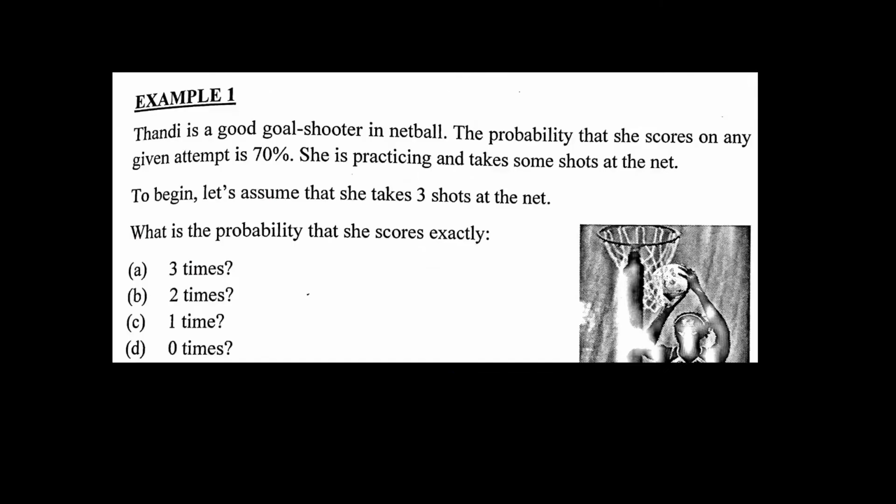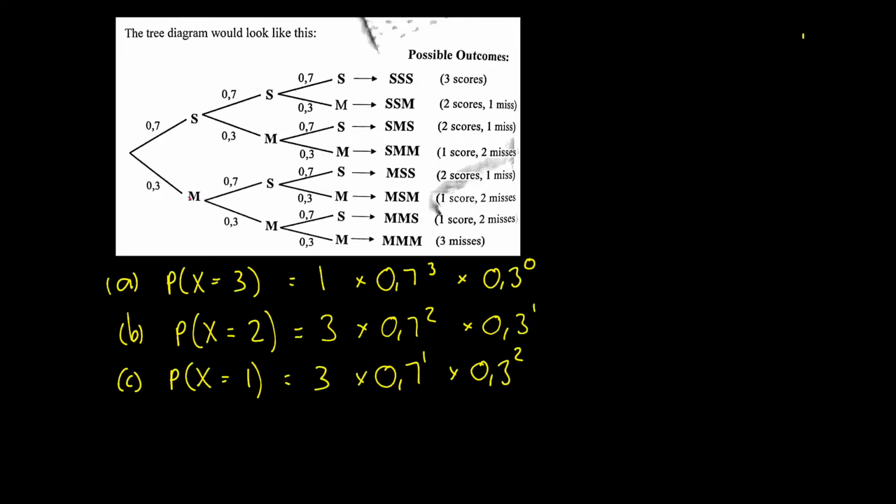Okay, let's look at D. What is the probability that she scores exactly 0 times? So obviously the only possible pathway is this MMM at the bottom. Right, so let's write that in proper notation. So the probability that she scores 0 times, there's only one way to do that now. 0,7 would be raised to a 0, and 0,3 would be raised to a 3 because she has missed all 3 of the shots.